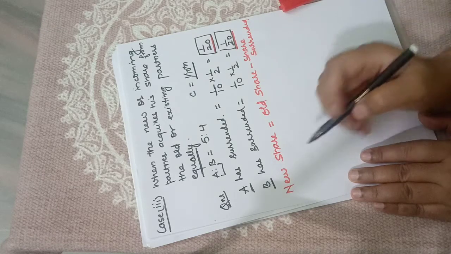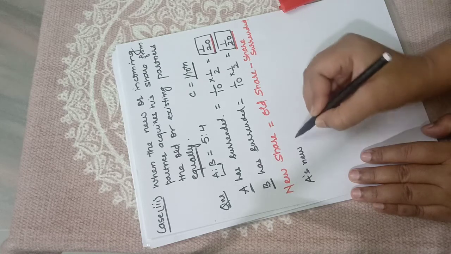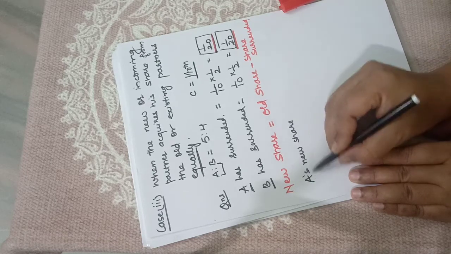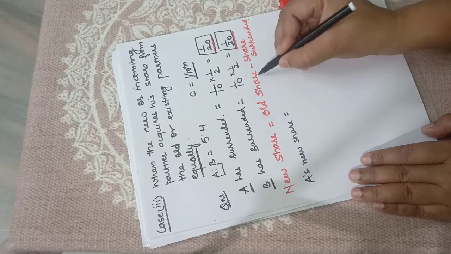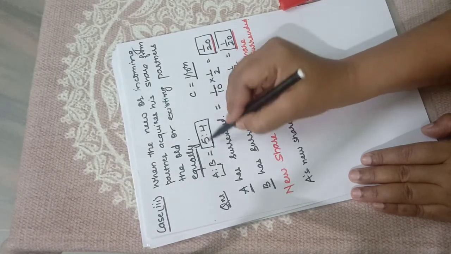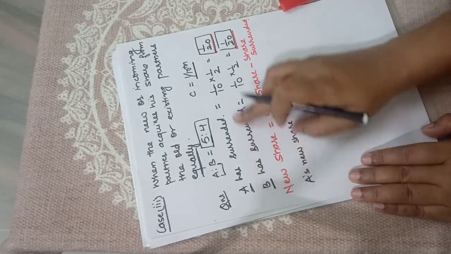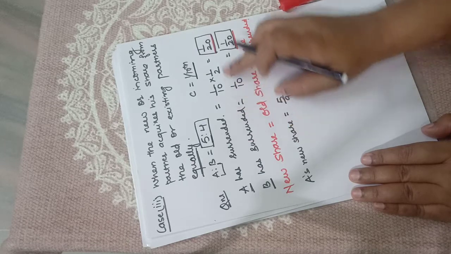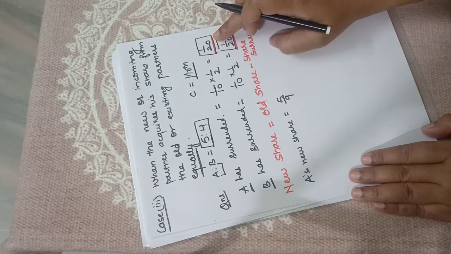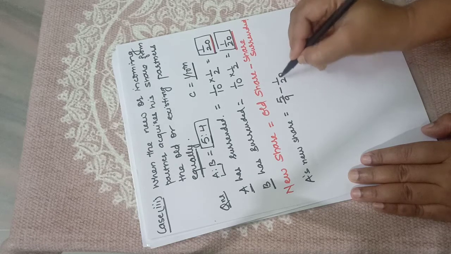So according to this, A's new share, how will you calculate? A's new share, old share. So what was his old share? His old share was 5/9. And what portion has he sacrificed? 1/20th he has given to C. Okay, so minus 1/20.